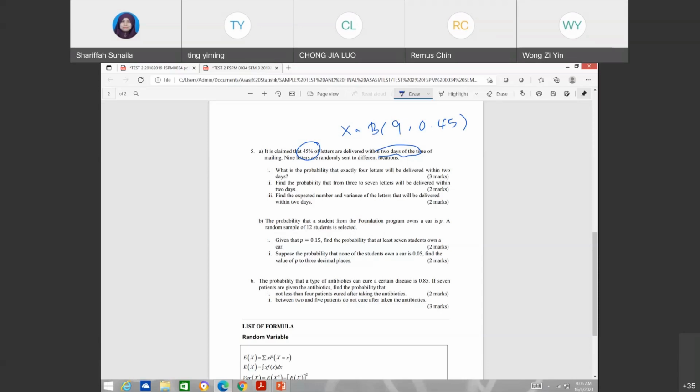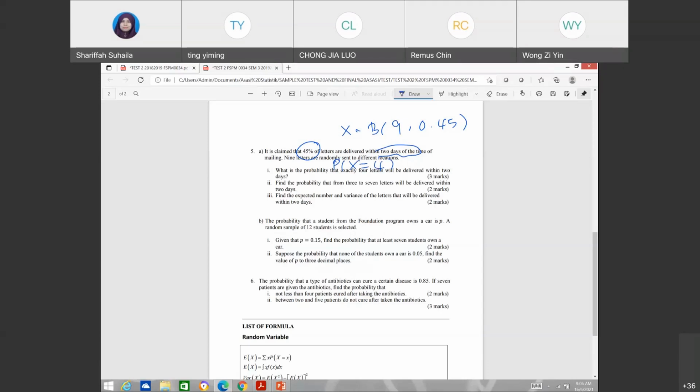So what is the probability that exactly 4 letters? What you want to solve is probability X equals 4. You can use either your formula, the probability mass function, or you can also use your stats table because 0.45 is still in your table. Solve, kan, dapatlah dia punya probability.